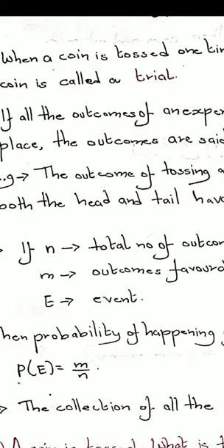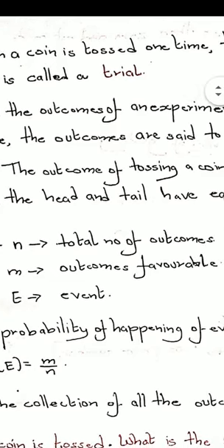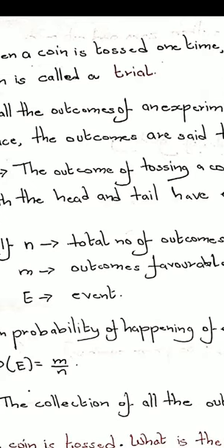Okay. So now I'm coming to the formal definition of probability. I'll be giving one formula. How to use it we'll be discussing now. So if n is the total number of outcomes, that means suppose I'm tossing a coin, how many outcomes will I have?